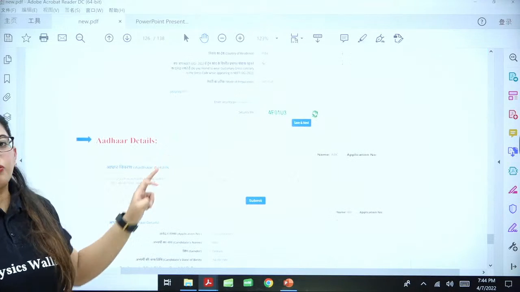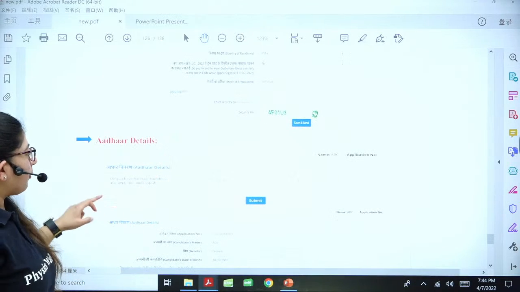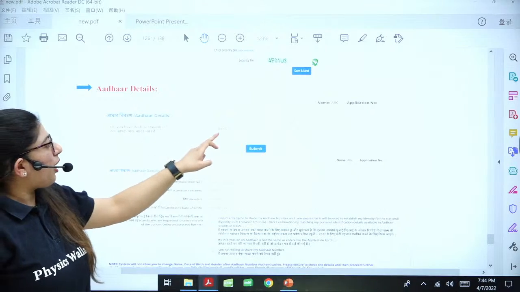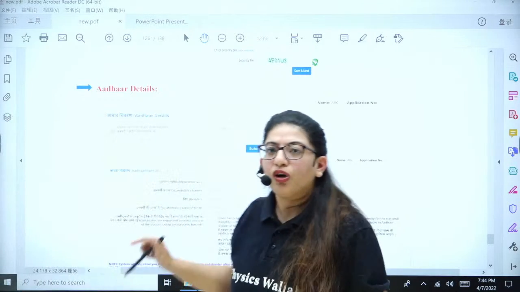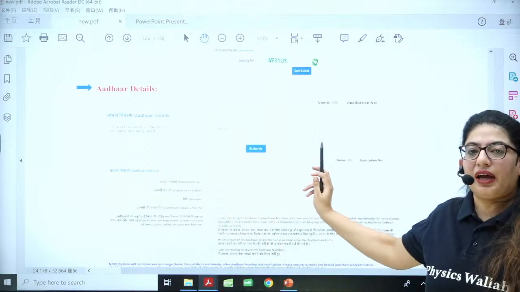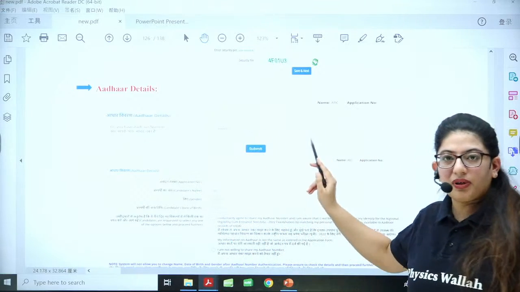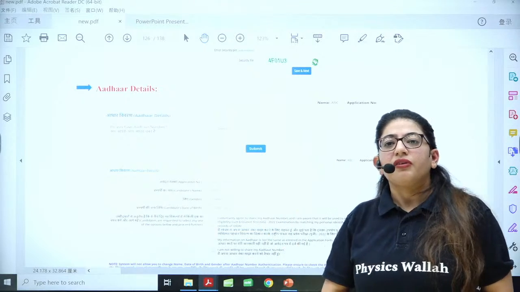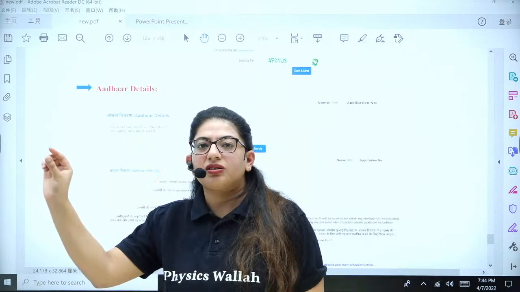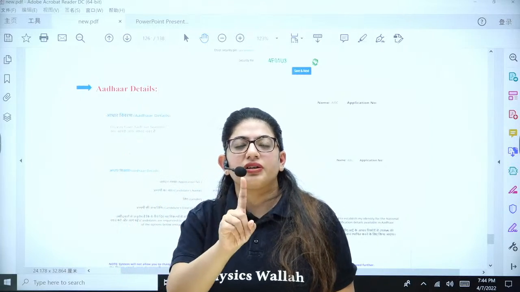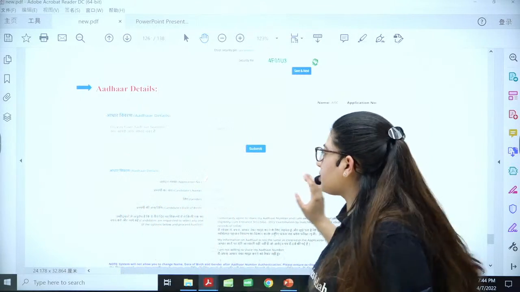The next page is all about your Aadhaar card. So, Aadhaar details. Do you have an Aadhaar number? I think at this point everyone has Aadhaar. So put your Aadhaar number here. You all know what an Aadhaar number is. If you see your Aadhaar card, there is only one number in big, bold letters. You have to put all those numbers here.